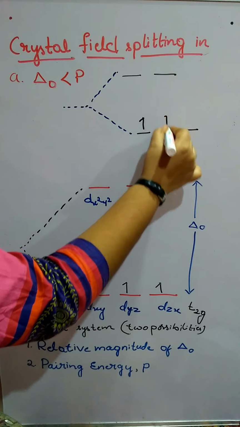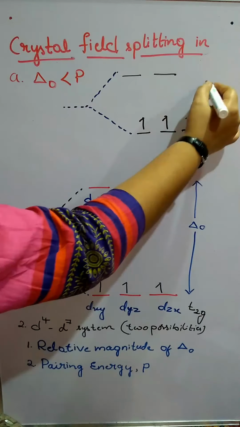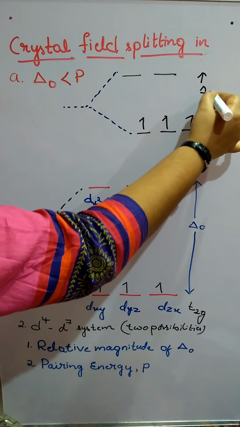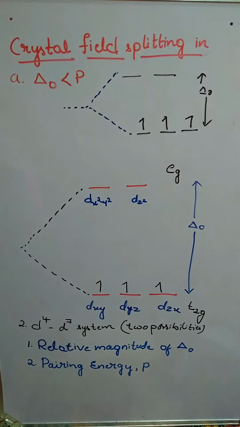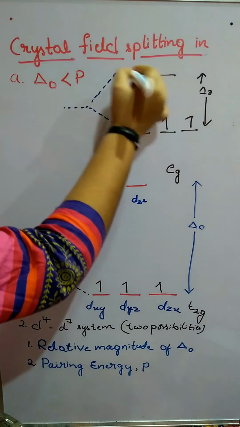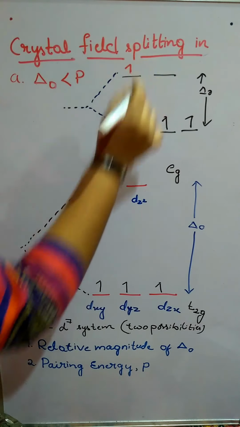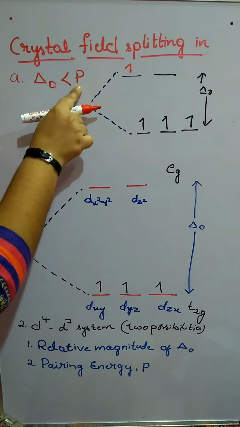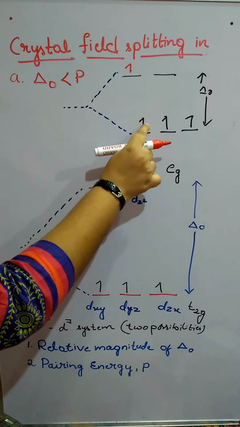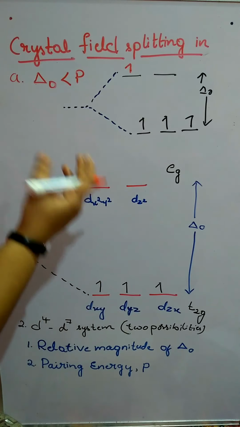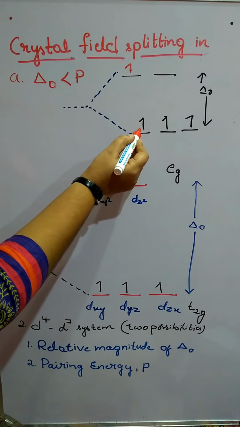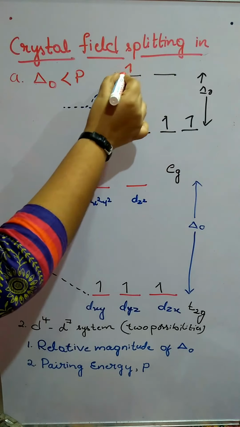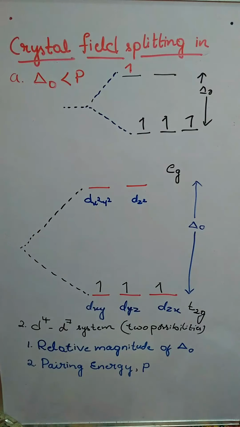So already 3 electrons are here. If delta O is less, then the fourth electron that comes goes straight away here, because pairing energy is more. If it has to pair up, it should possess more energy to get paired up. So rather than undergoing repulsion, it will move to the higher energy level, that is the Eg level.